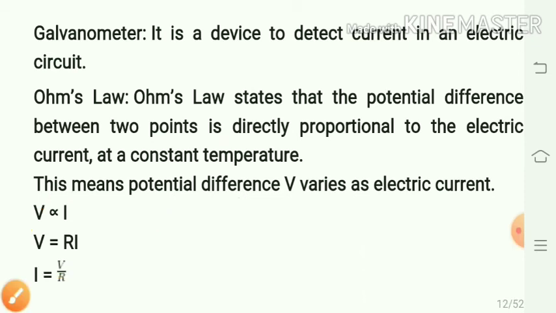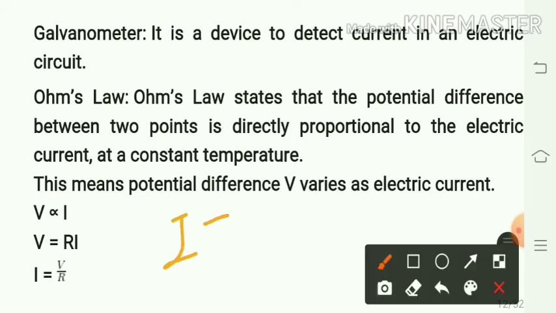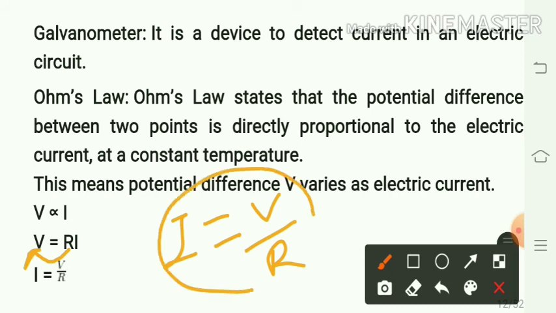Now we can write I is equal to V upon R. That is, by transferring R to the other side of the equation, we get I is equal to V by R.